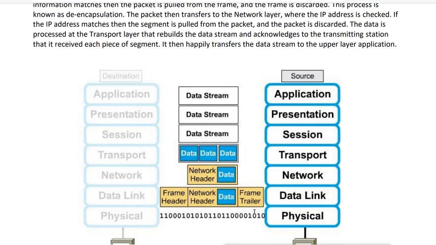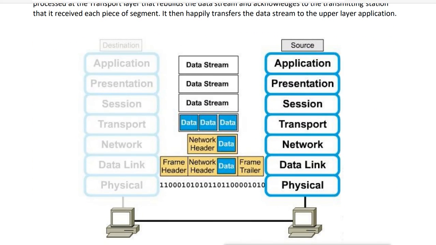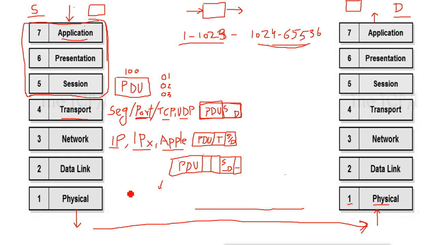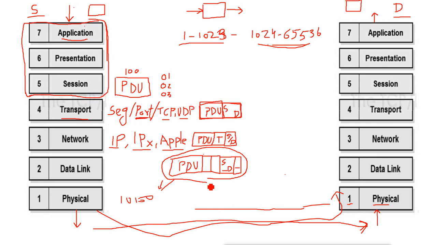Like for example like this. What does this physical layer do? This data is converted into bits, a stream of bits, and according to the physical medium it will send the data, and the data will reach the destination. First it reaches the physical layer. The physical layer will convert these streams back to data, and the data packet will be ready, and it will be forwarded to the data link layer.